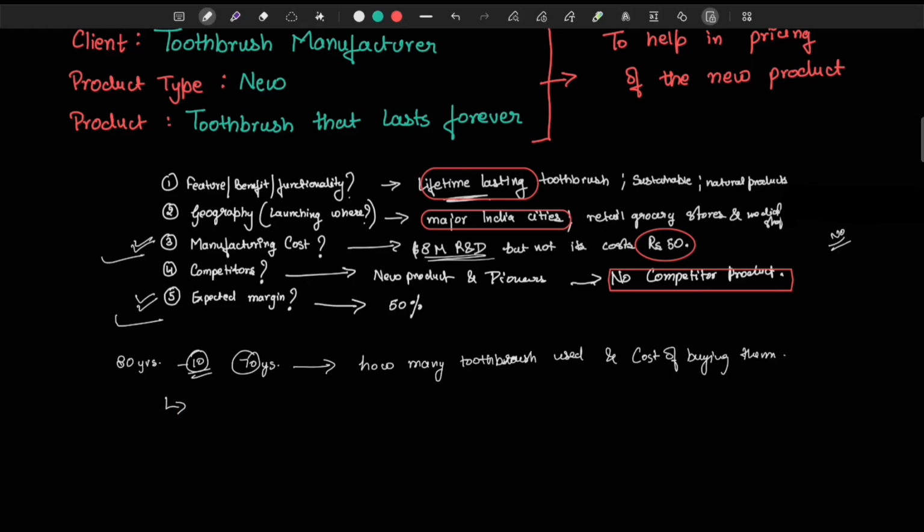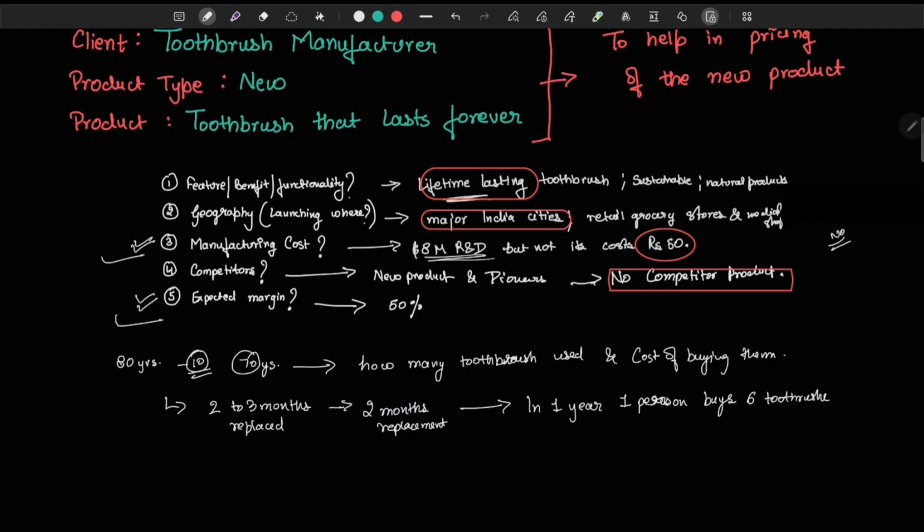Ideally, a toothbrush should be changed every 2 to 3 months. For this solution, I'll use 2 months. So in 1 year, one person buys 6 toothbrushes. In 70 years, they'll buy 70 times 6, which gives 420 toothbrushes.